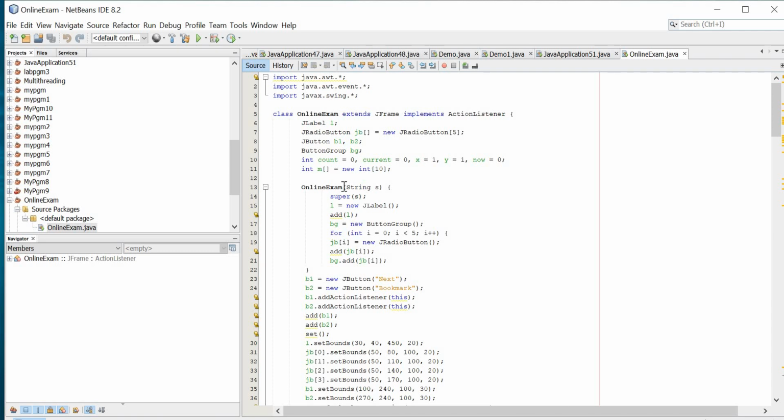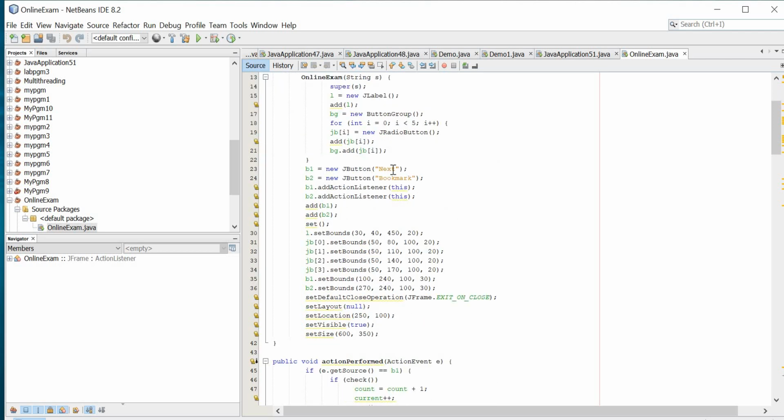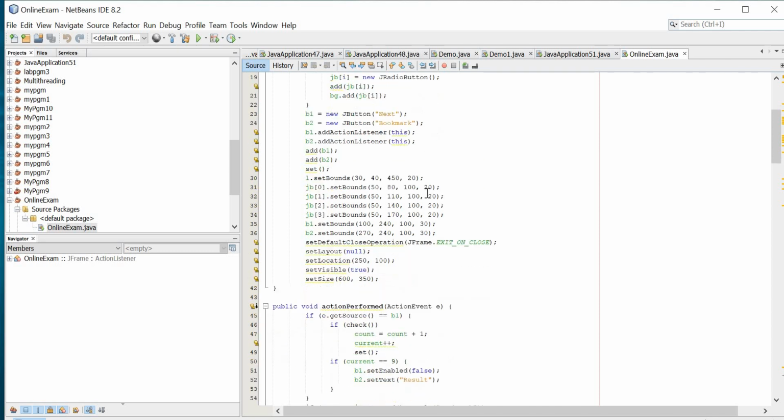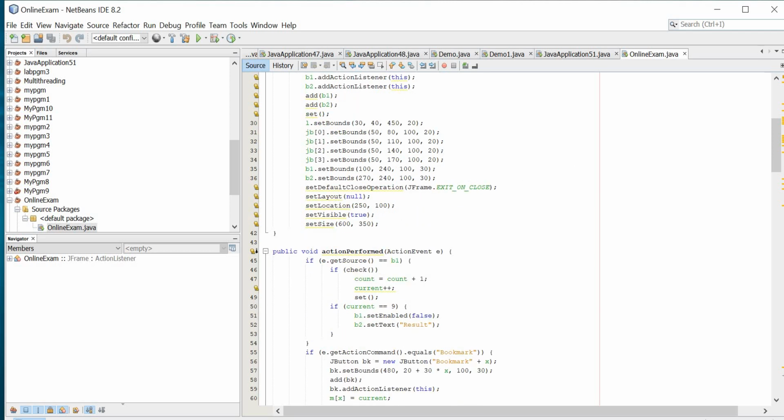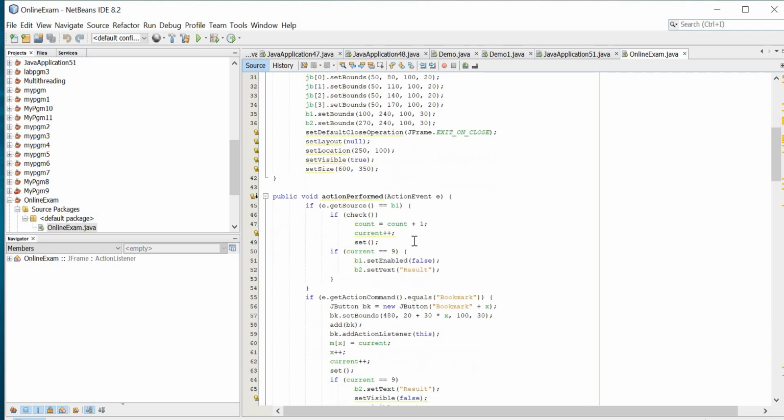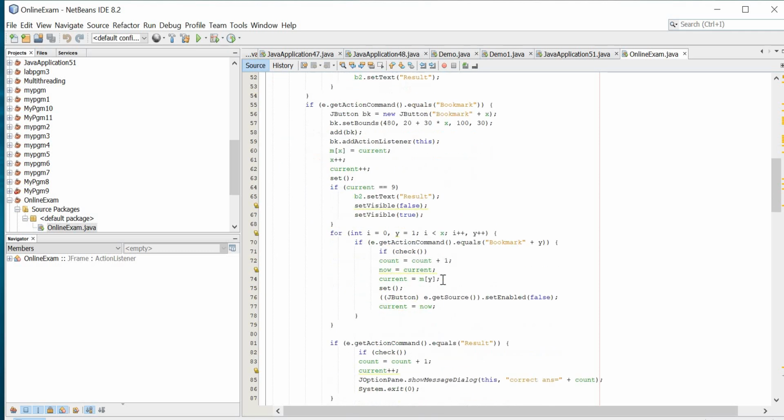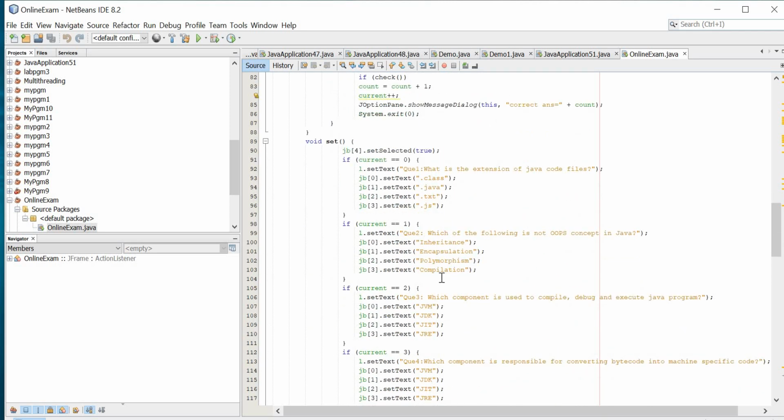Online examination, here online exam, here I am constructing a constructor, and this one is string s. This is a parameterized constructor, and here I'm creating buttons for next and bookmark, and adding the action listener, and I'm giving the size of the buttons. And this one is exit on close, when we are going to exit, for this I've given exit on close, null, location, set visible means it should be visible, and then action performed. All this I hope you already know.